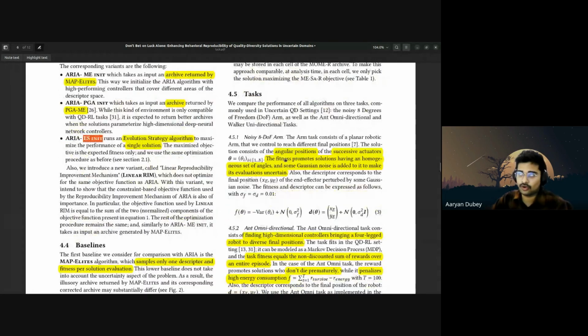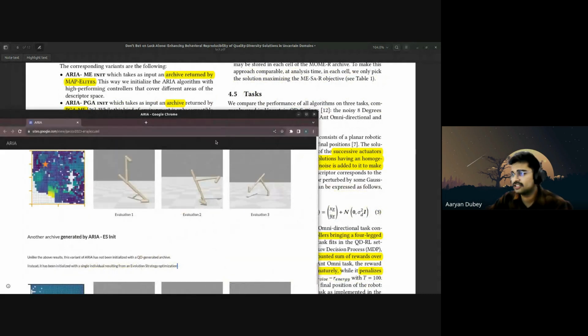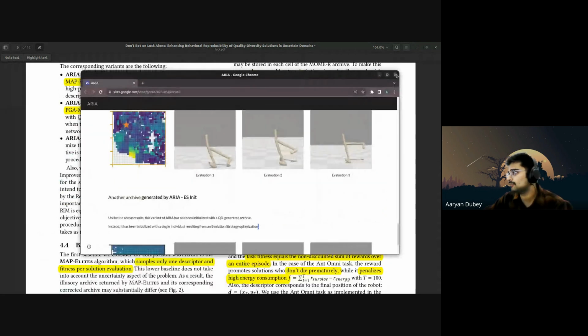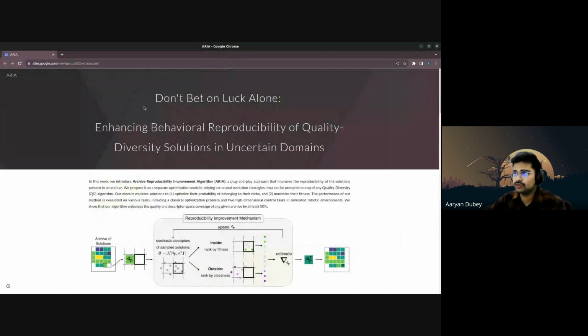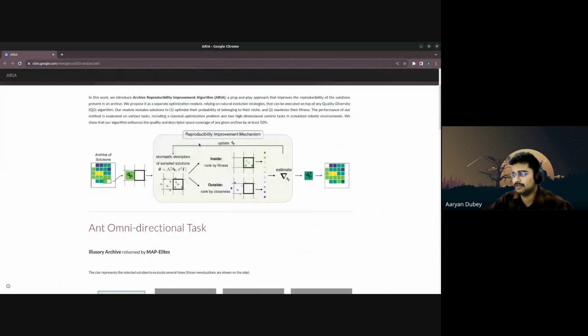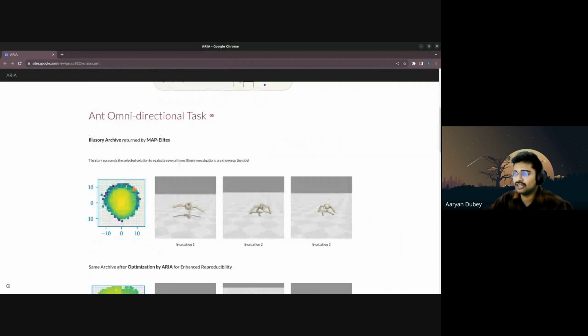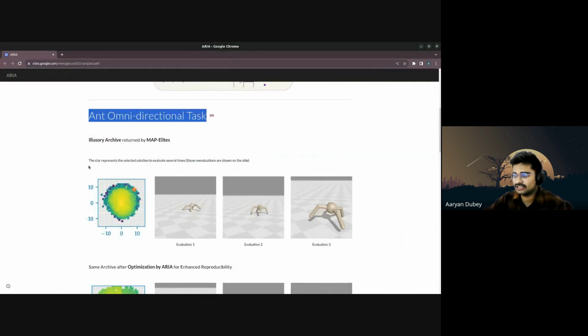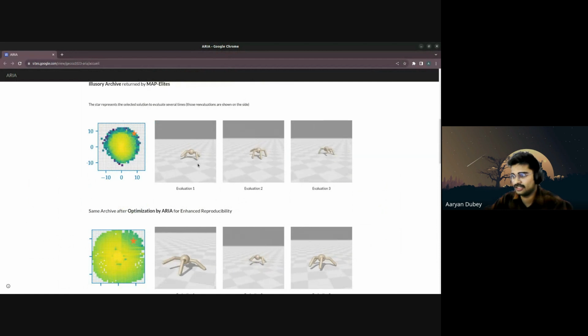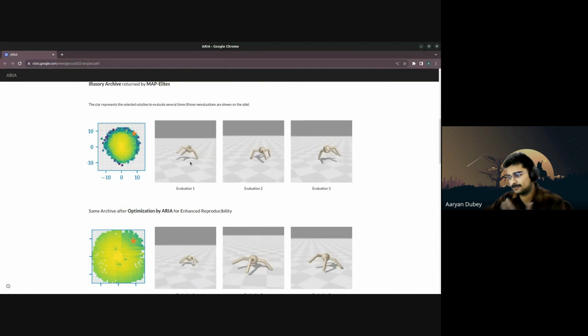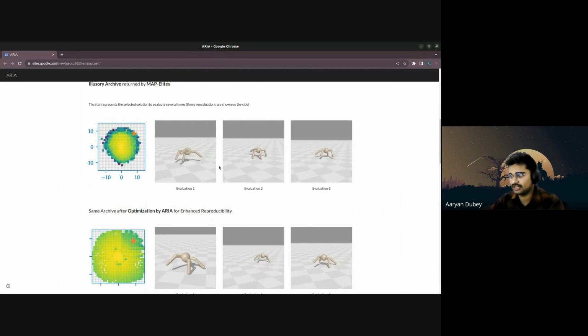Then the task, what the particular task is about. I think instead of explaining, I can show you what the task is all about. Let me see. I think it's visible now, right? So generally what they are trying to do is don't bet on luck alone. They use 3 tasks. Anti-omnidirectional task. Generally, it's a robot that goes into different directions. I'll explain it to you more, but a visualization is something like this.